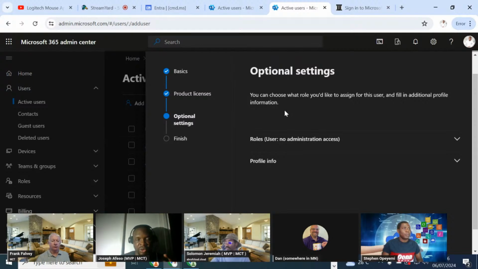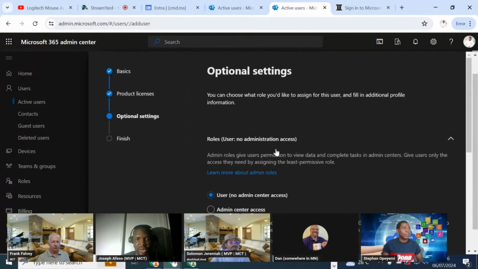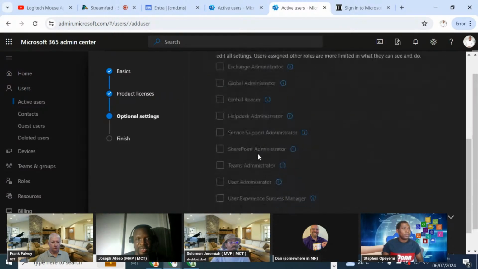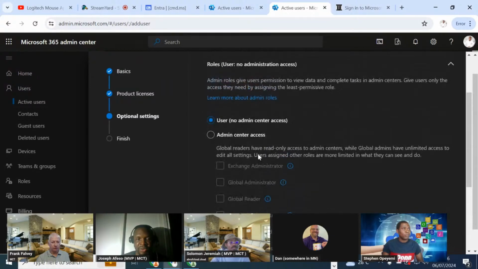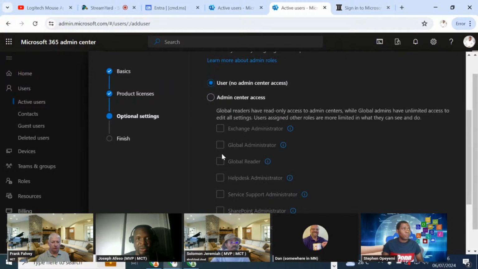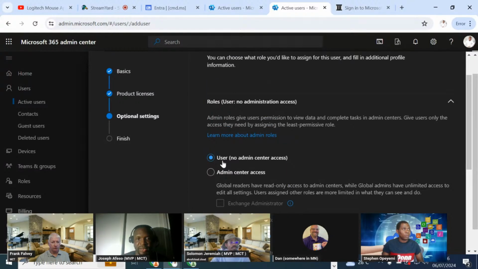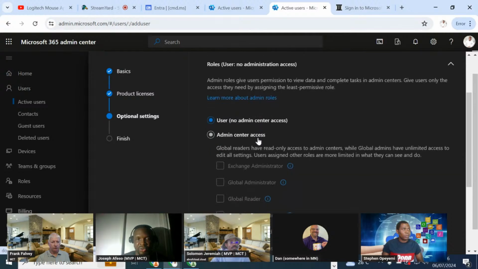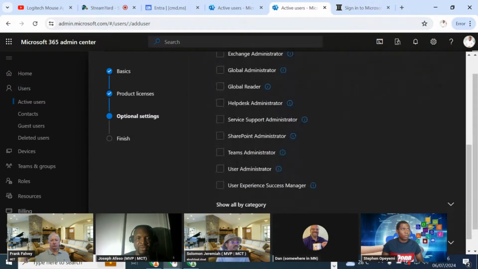So for the optional setting, it will mean if I want to give this user an admin role, I can go ahead and give the user an admin role. And then take note of this again. I cannot click any of these administrative roles because by default, it is selecting user, no admin center access. So for me to give an admin role to this user, I need to first click on this, and then it is only then all this can be activated for me.